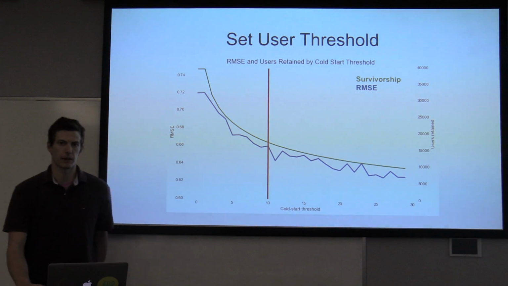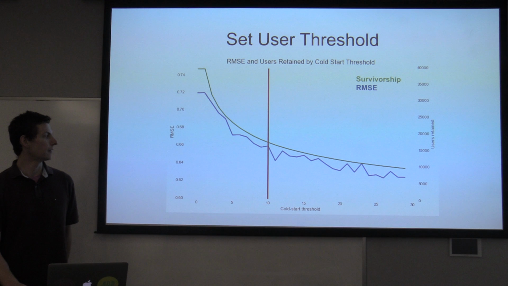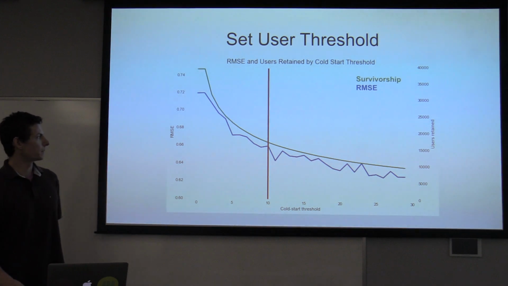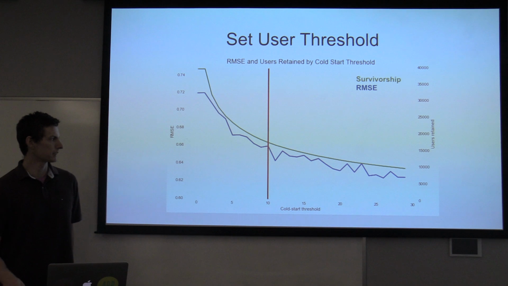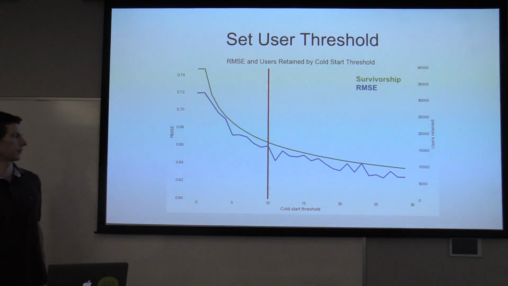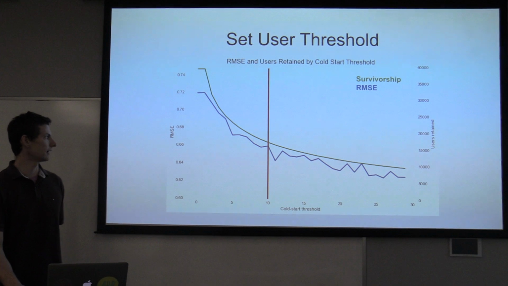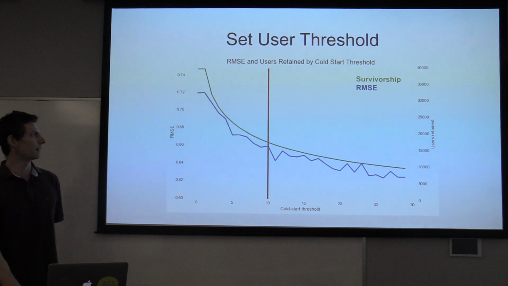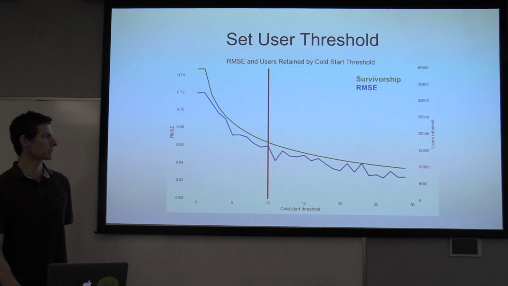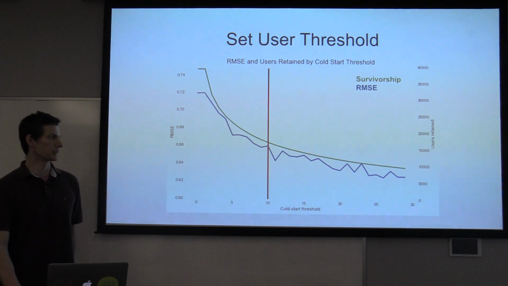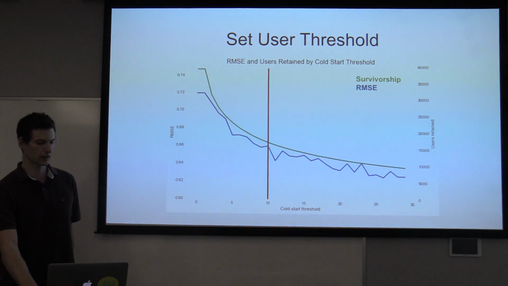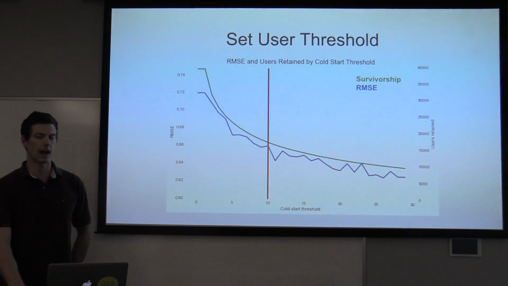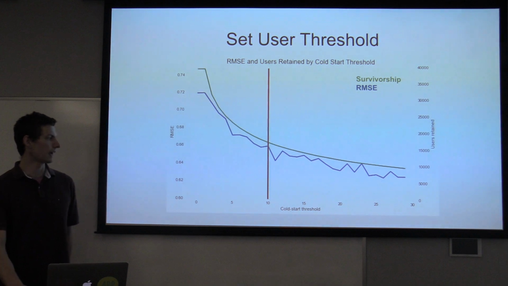To address the cold start problem, I set a user threshold. And as you can see from this graph, as we raise our user threshold, the performance of our model improves. We get a lower root mean squared error, which is basically the difference between our predicted score and what the users actually rated. But from the green line, we can also see that we lose the proportion of users that our model will work for. That being said, we still can provide aggregate recommendations to users under the threshold. So I set my bar pretty high, a cold start threshold of 10 for users.